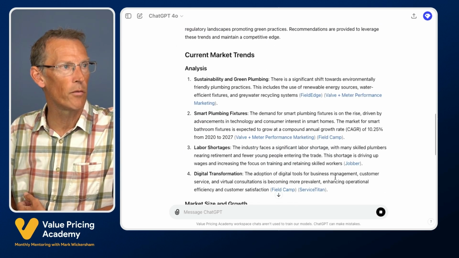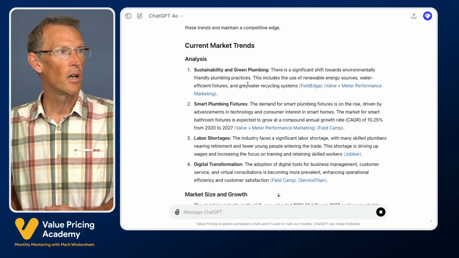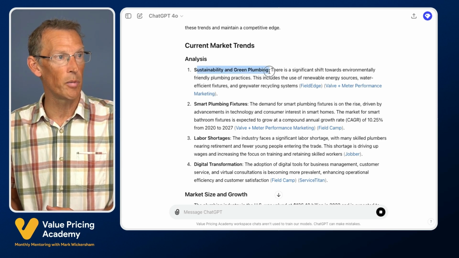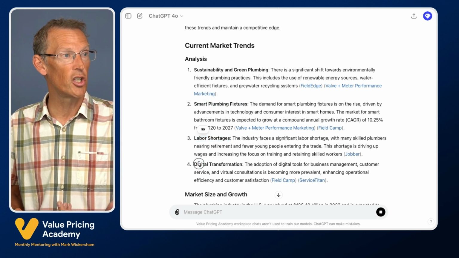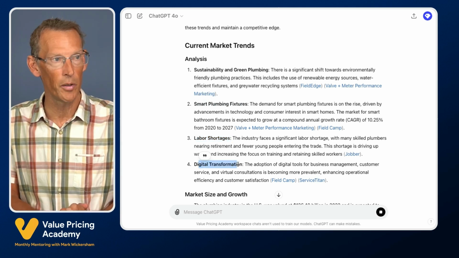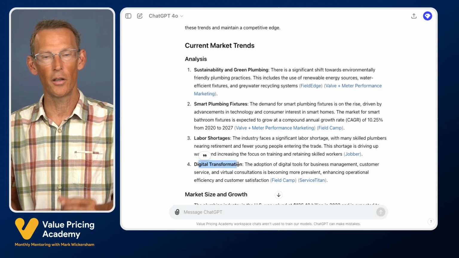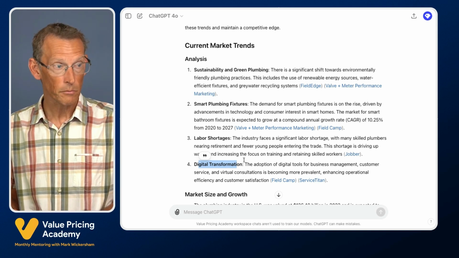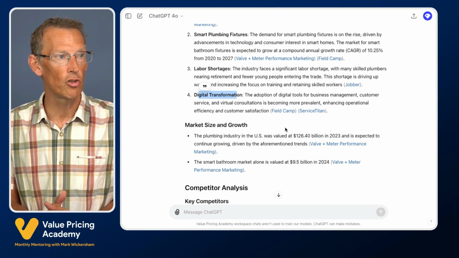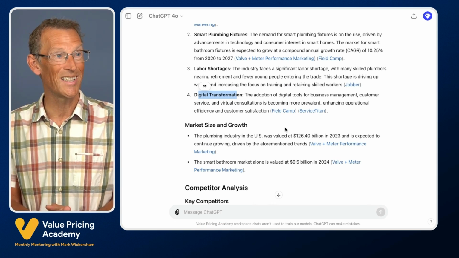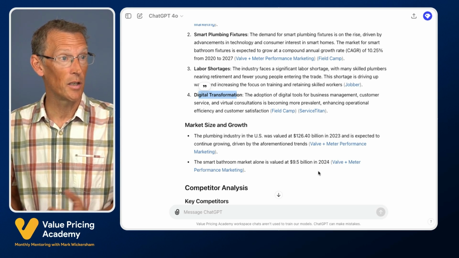So then what we've got is the current market trends. This will be really useful to know before we meet a client. In this industry, it seems to be sustainability and green plumbing, smart plumbing fixtures, labor shortages, digital transformation. And we can see for each of those a little bit of information. And if we wanted to, we could go and click on the links and go and look at the source material where it came from. Then we've got some information about market size and growth. So the plumbing industry in the US was valued at $126 billion last year in 2023. And we can see a bit more about that.